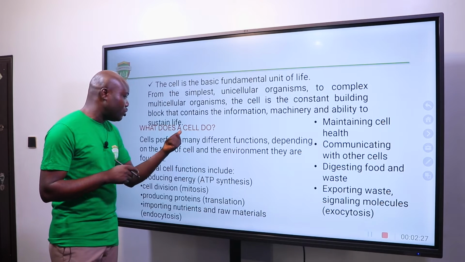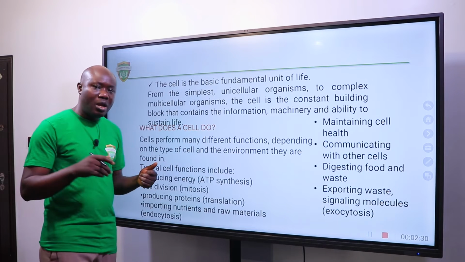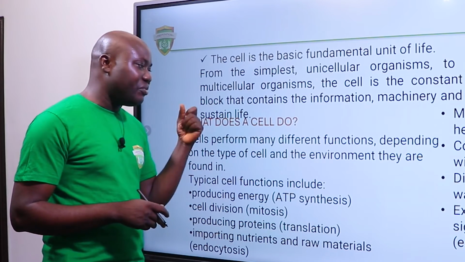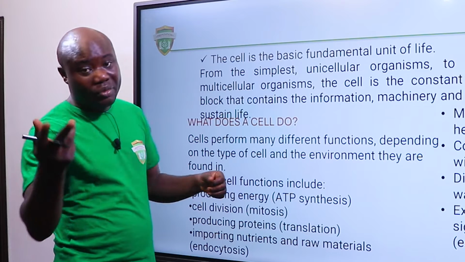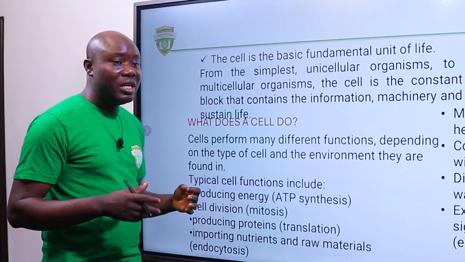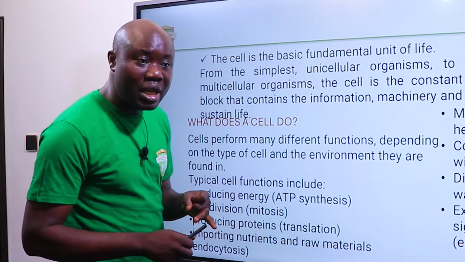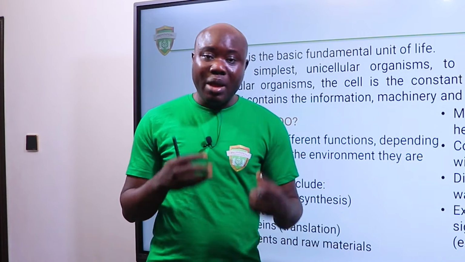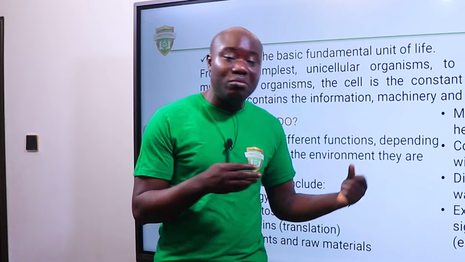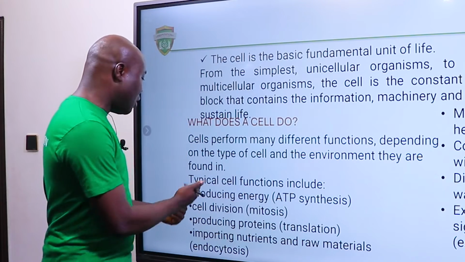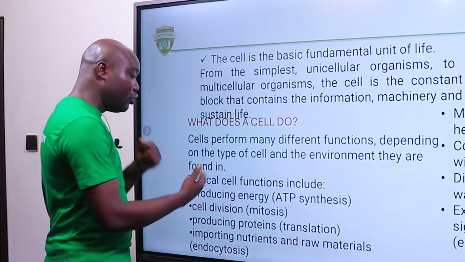Okay, so what does a cell do? Which means, what are the functions of a cell? Cells perform many different functions depending on the type of cell and the environment they are found in. That means that we have different types of cell, and the type of the cell also determines the function of the cell. We have the brain cell, the nerve cell, the sex cell, the root cells in plants. All of them have different functions, but they are still what? Cells.